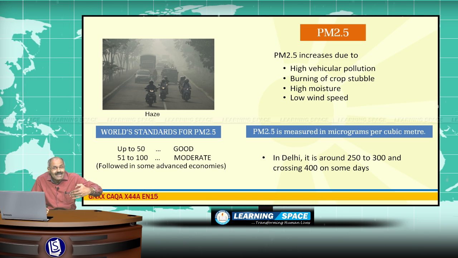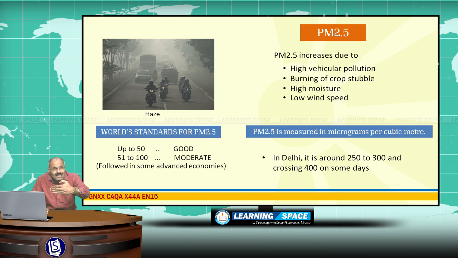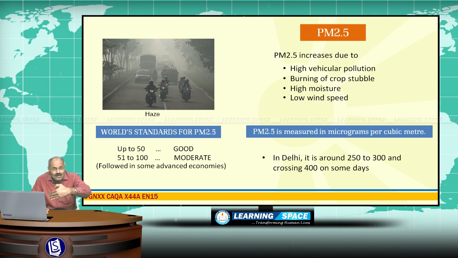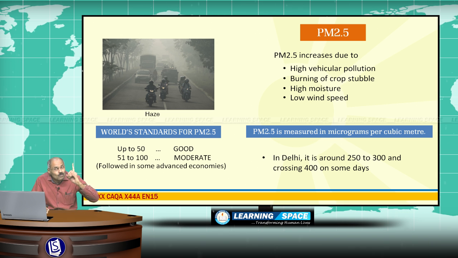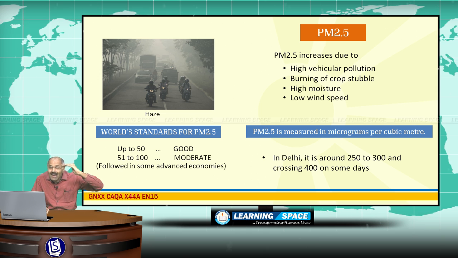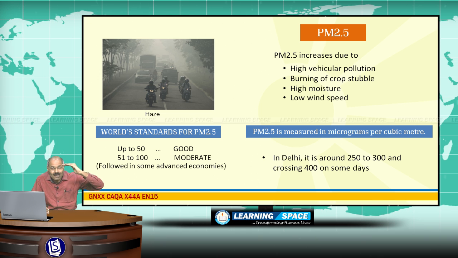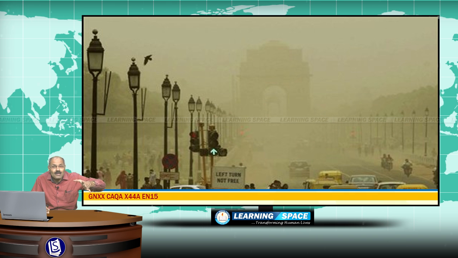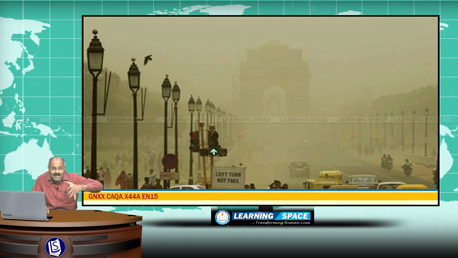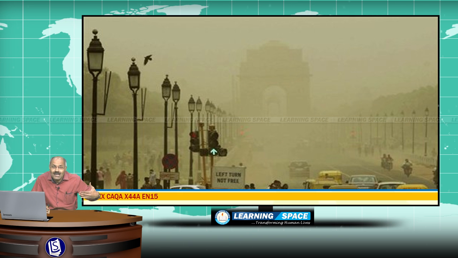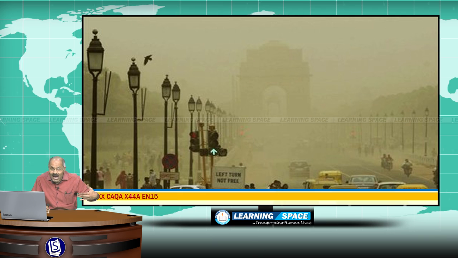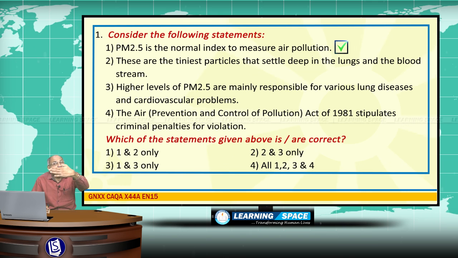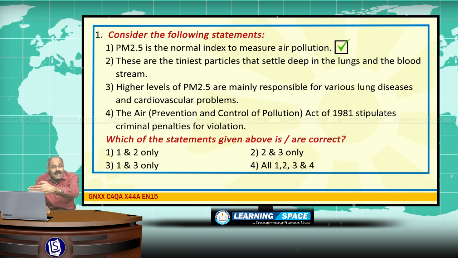The normal index is up to 50 is good. 51 to 100 is moderate. That means in any city, PM 2.5 should be less than 100 at least. But in a city like Delhi, PM is almost around 250 to 600, something like that, which is highly dangerous to human health. It is highly unhealthy to human health. So the first sentence given here is PM 2.5 is the normal index to measure air pollution.